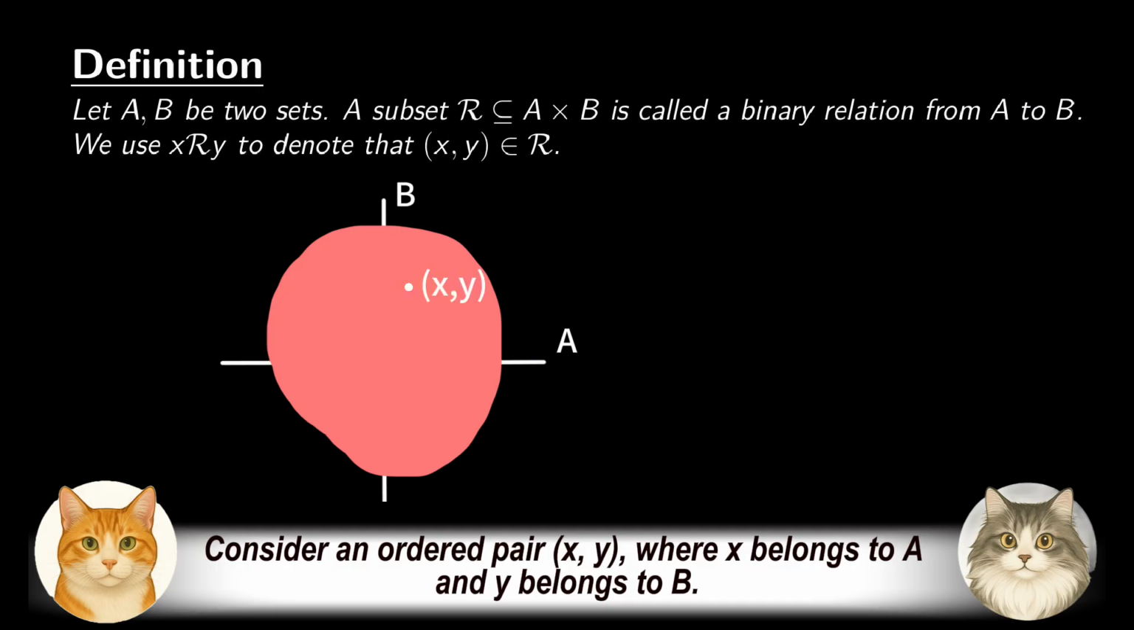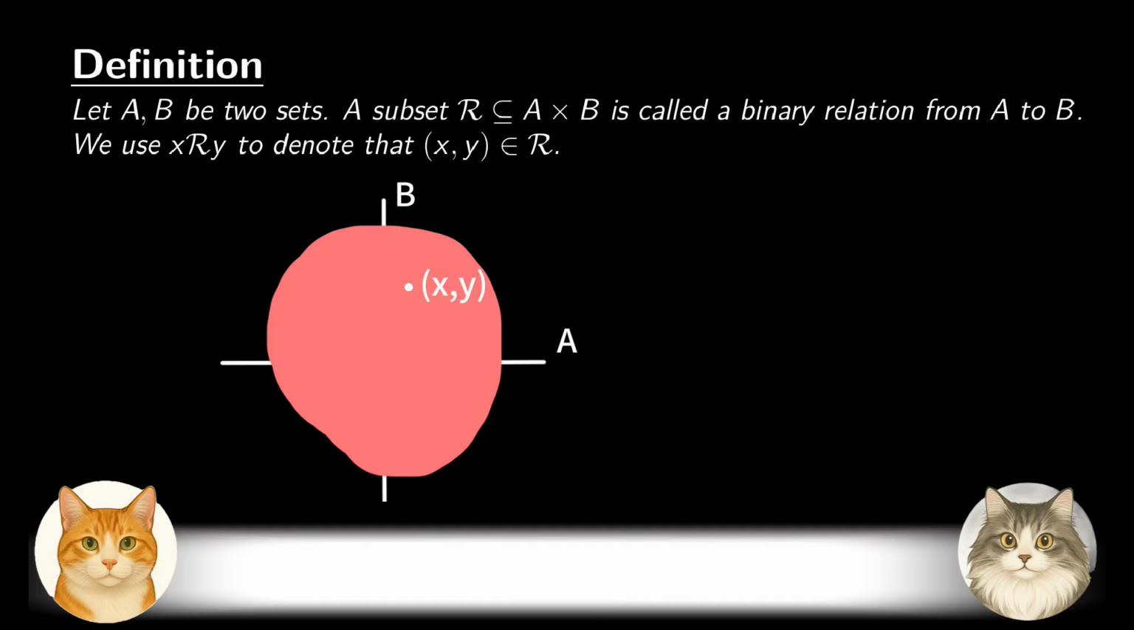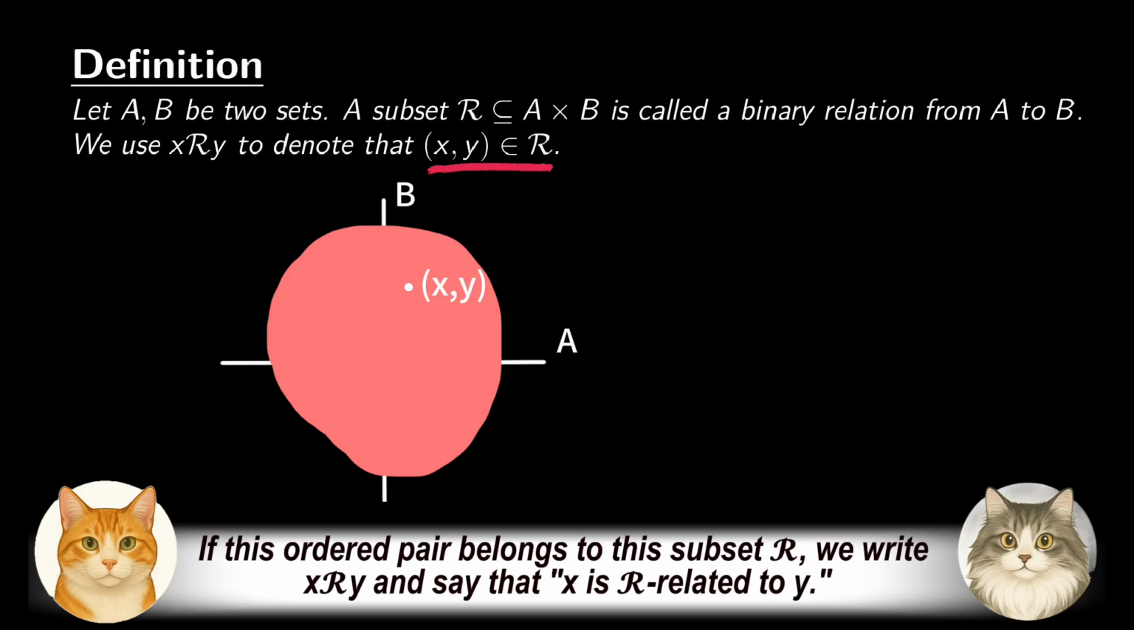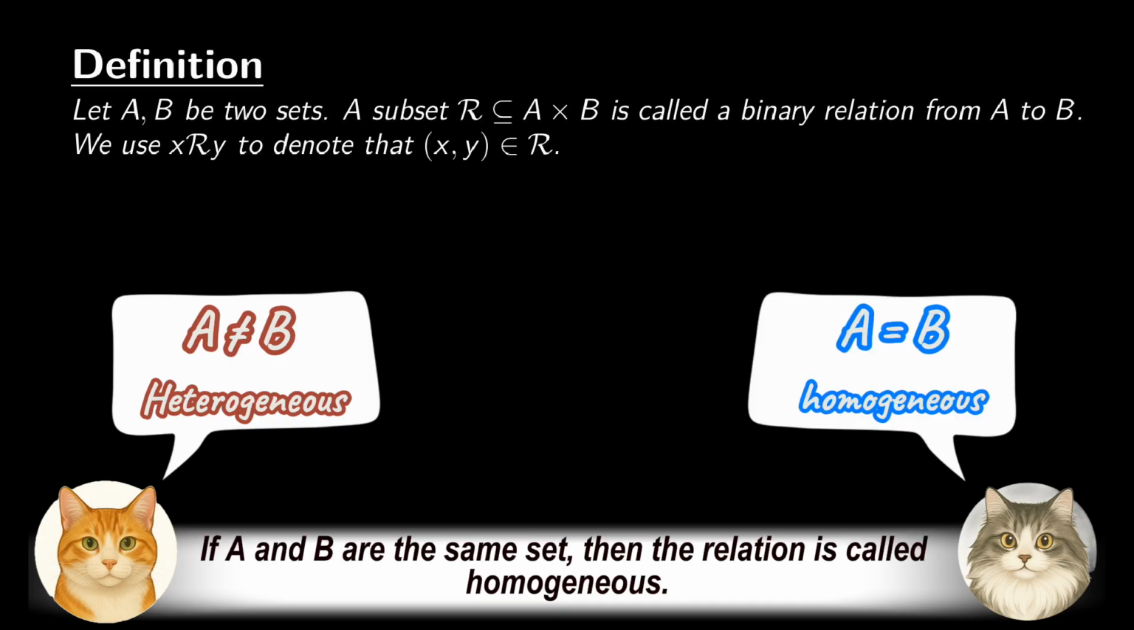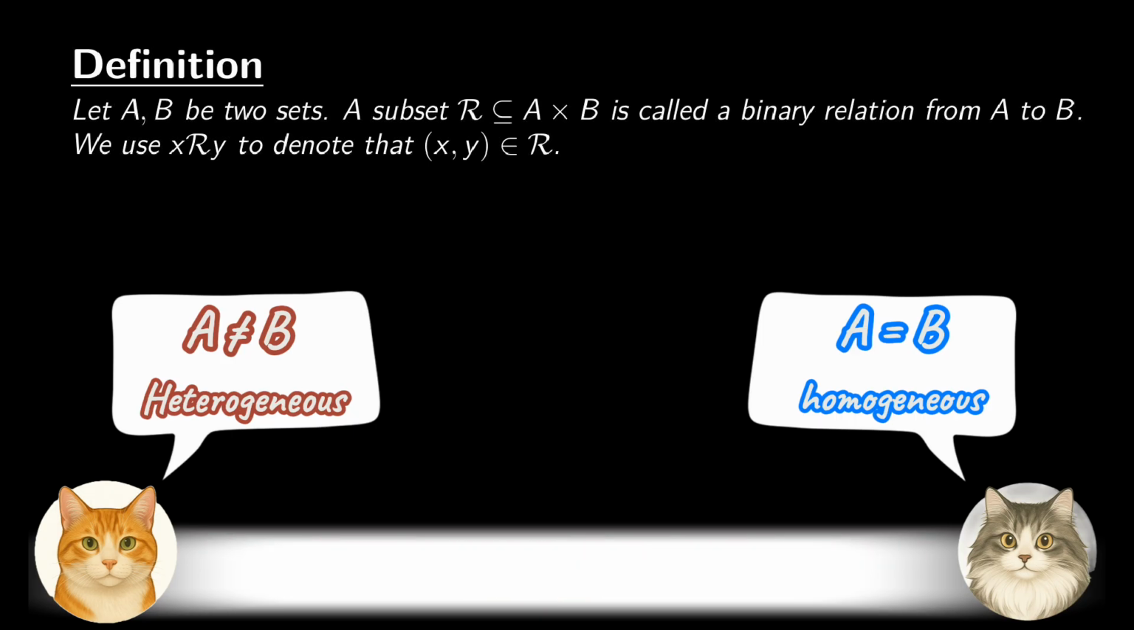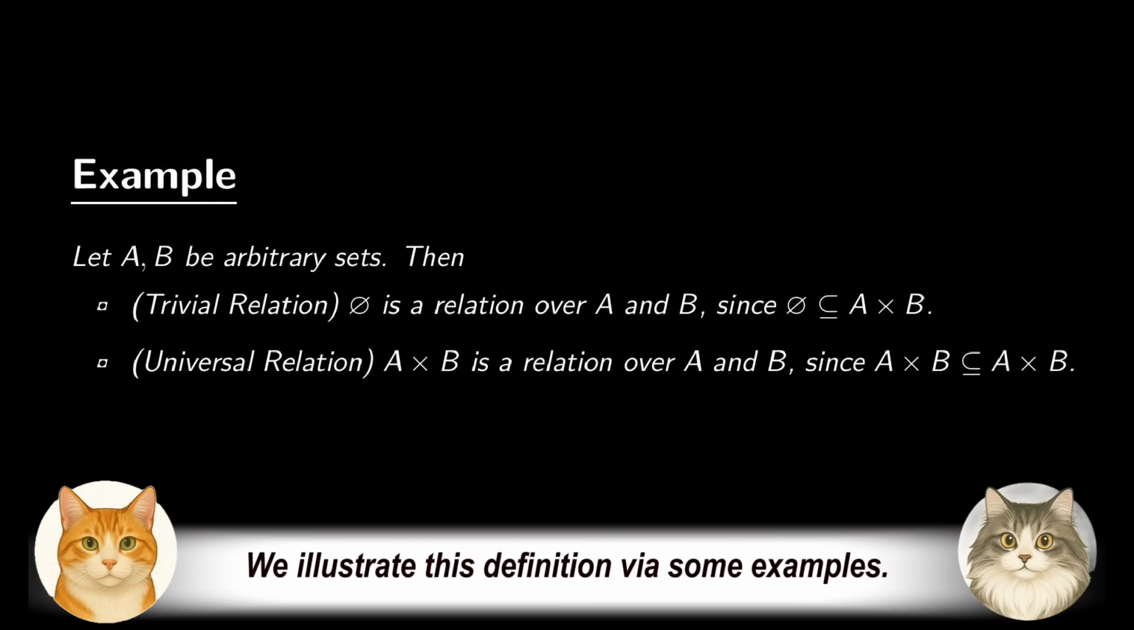Consider an ordered pair (x, y), where x belongs to A and y belongs to B. If this ordered pair belongs to this subset R, we write xRy and say that x is R-related to y. If A and B are distinct sets, we call such a binary relation heterogeneous. If A and B are the same set, then the relation is called homogeneous. We illustrate this definition via some examples.